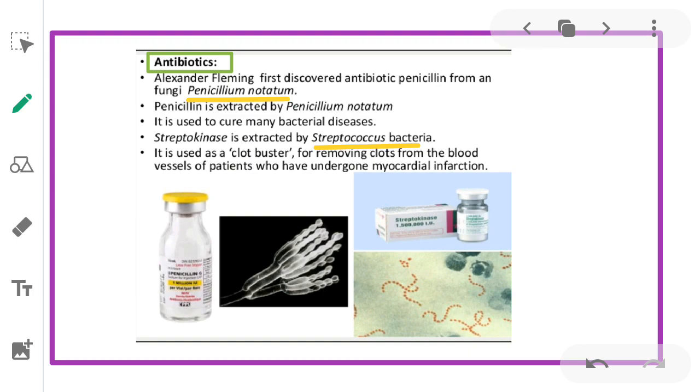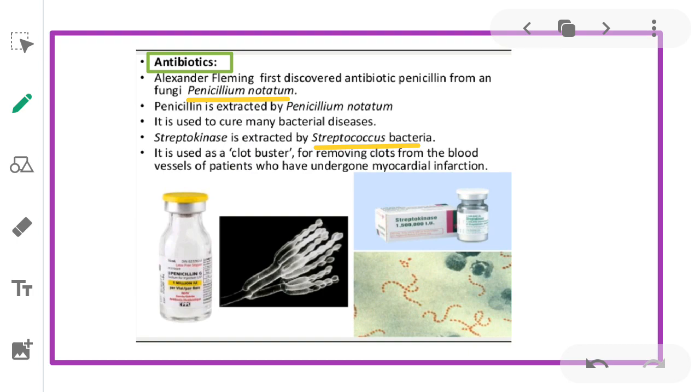Antibiotics are chemical substances which are produced by some microbes and can kill or retard the growth of other disease-causing microbes. Alexander Fleming was the first to discover the antibiotic penicillin, from a fungus named Penicillium notatum. Penicillin is extracted from Penicillium notatum. It is used to cure many bacterial diseases.